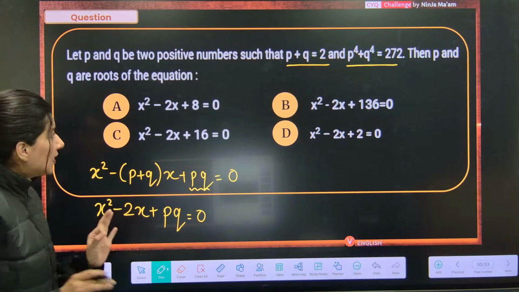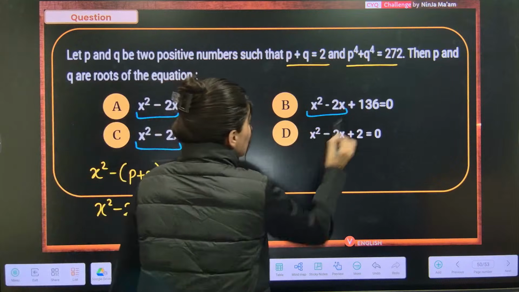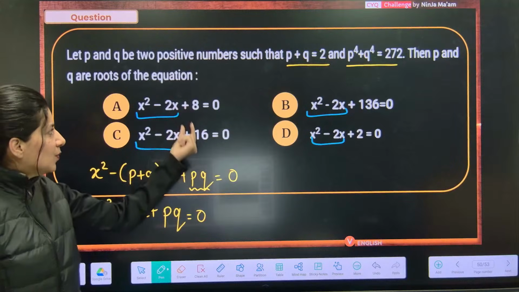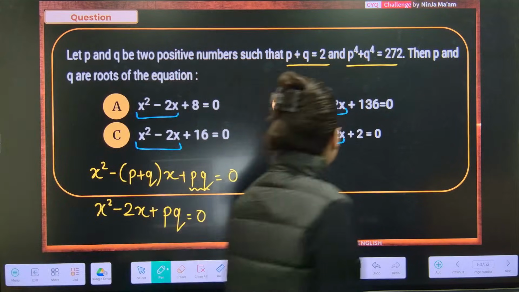And look at the options also. X square minus 2x, in all options this part is same. It depends on what is the value of PQ. PQ could be 8, 16, or 136. Okay. Let's talk about PQ now.